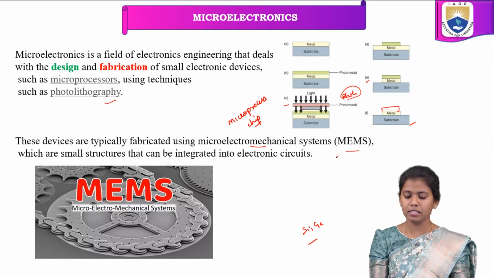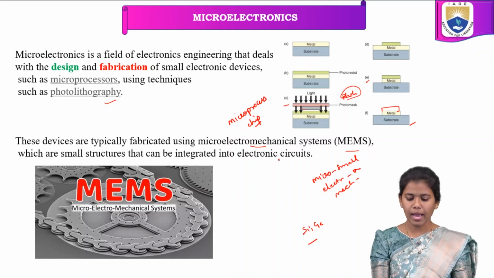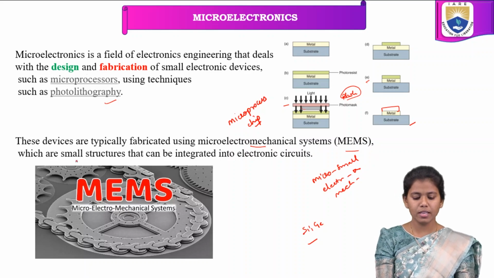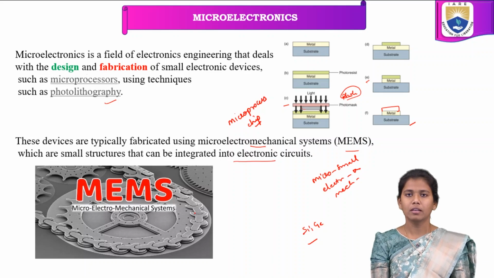Micro means small, electro means electronic devices, and mechanical is the performance of the mechanism we are using, and then finally the systems. So these are small structures that can be integrated onto electronic circuits.